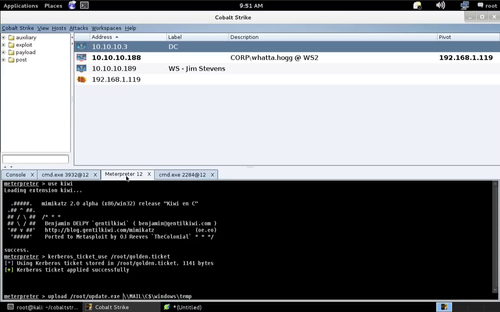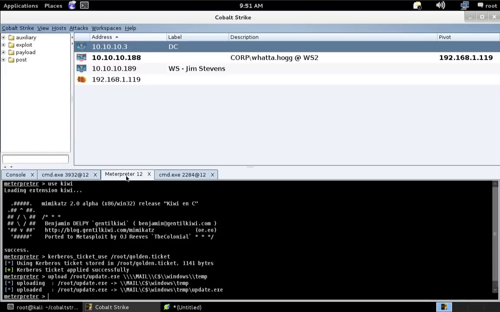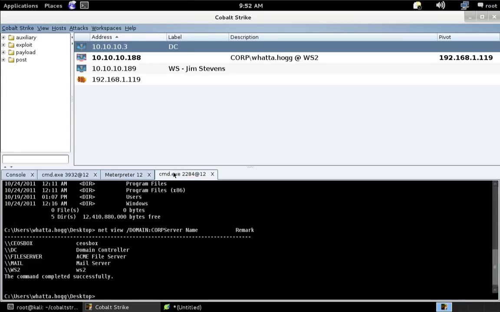And because I'm doing this from the interpreter prompt, I actually have to escape these slashes. So let me do that. It just means I need to double up each of these whacks and hit enter. And there we go. We've uploaded update.exe to C:\Windows\temp on that server.